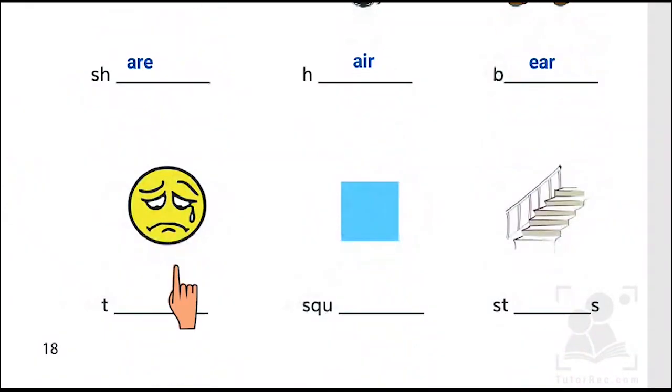So the last three pictures you have to do on your own kids, so that you can check whether you have comprehended the concept of three different spellings A-R-E, A-I-R, E-A-R sounding the same as air. Let's move next.